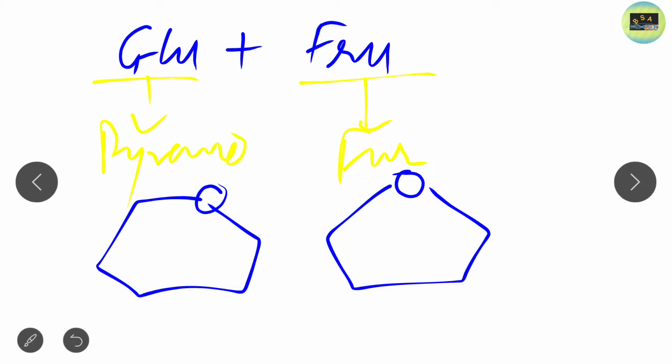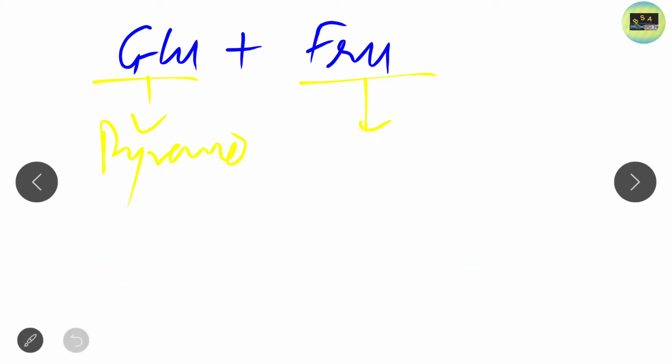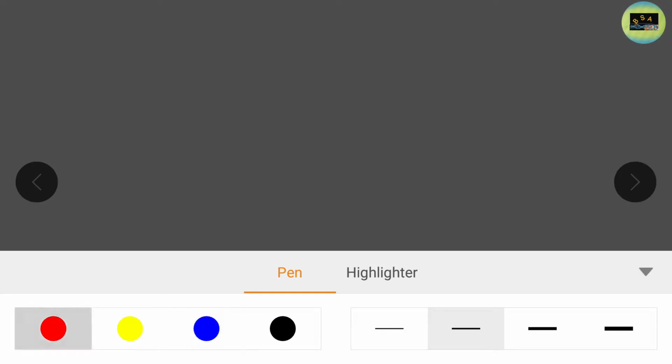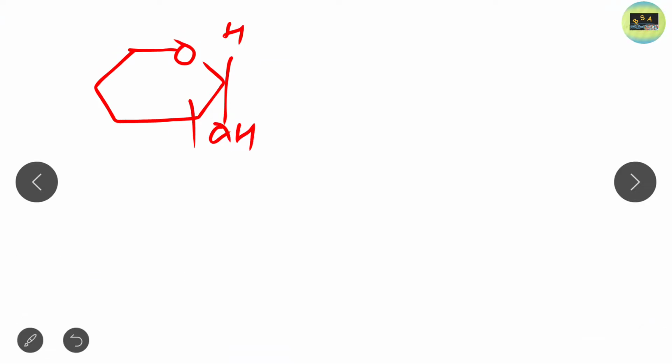So just look at the structure of sucrose. First we should draw the structures. First structure, glucose. Just simply draw the glucose molecule. This is a simple structure of the glucose molecule. Here we put down HOH. Okay, simple.